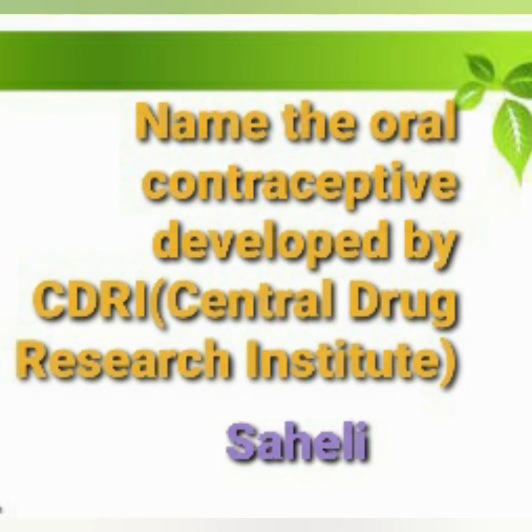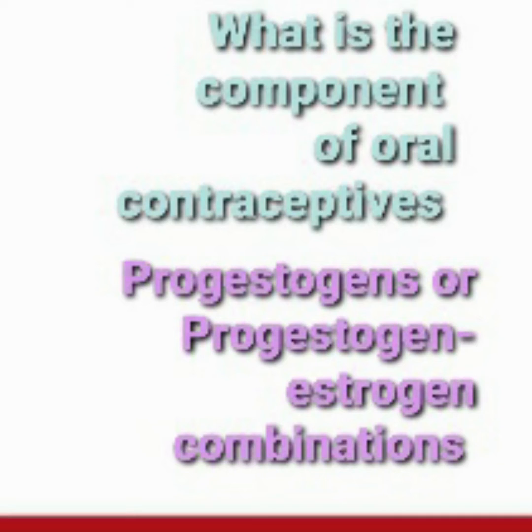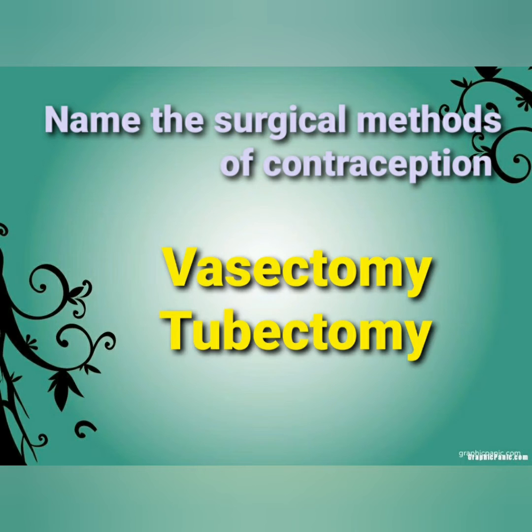Name the oral contraceptive developed by CDRI, Central Drug Research Institute. The answer is Saheli. What is the component of oral contraceptive? Progestogens or progestogen-estrogen combinations. Name the surgical methods of contraception: vasectomy and tubectomy. Vasectomy in male and tubectomy in female.